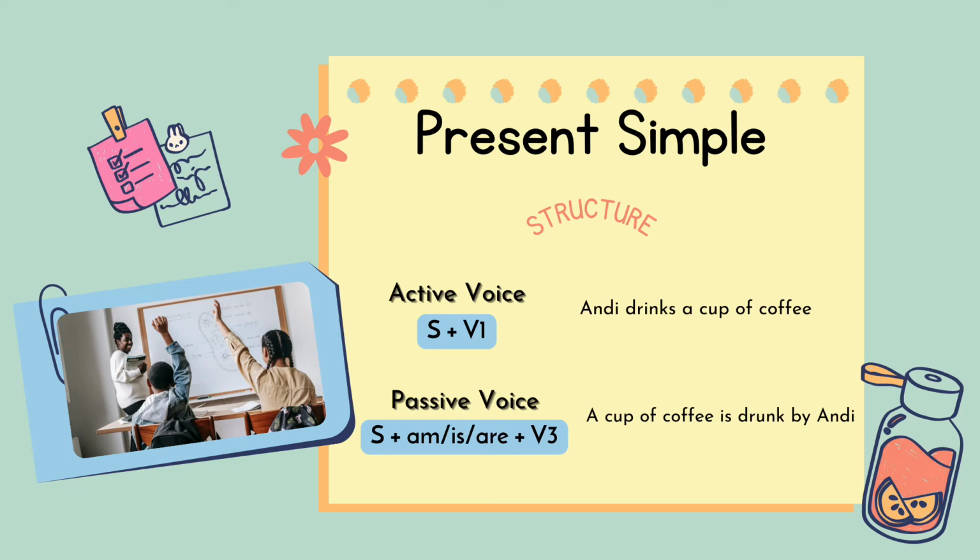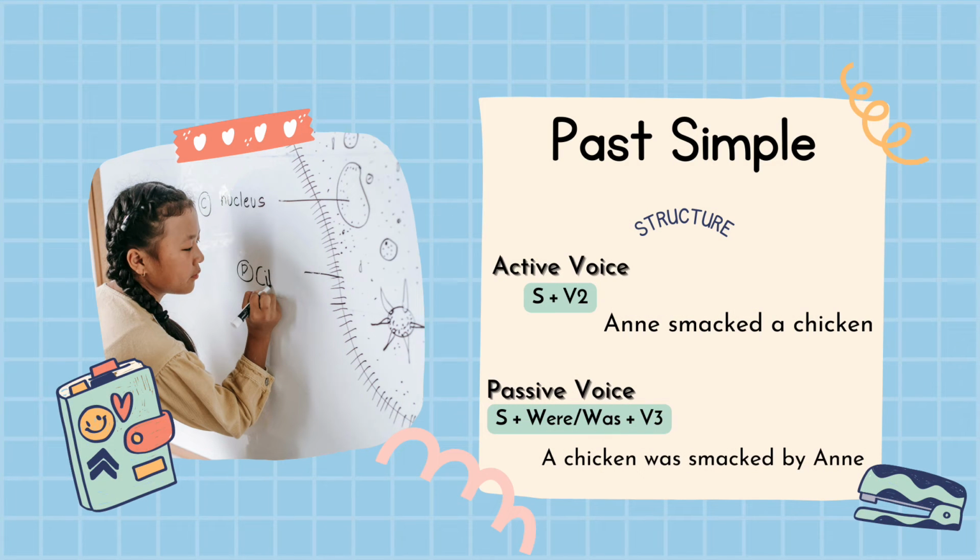Next, present simple tense for passive voice. The structure is subject plus am or is or are plus verb 3. For example, a cup of coffee is drunk by Andy. The second is past simple tense. For the active voice, the structure is subject plus verb 2.